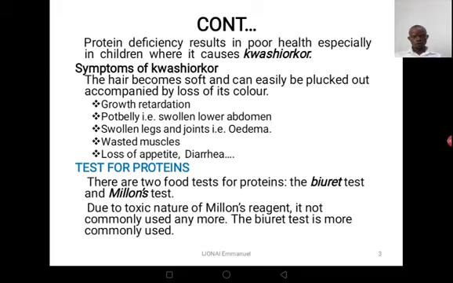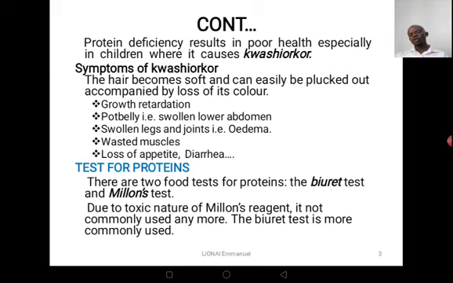Now, we have two tests which we can use to test for these proteins. The first one is the Biuret test. We are going to see which reagents are used in this Biuret test. The first one is copper 2 sulfate solution, and then you can think of that other reagent. We are going to see that. Then we also have the Millions test, where we use the Millions reagent.